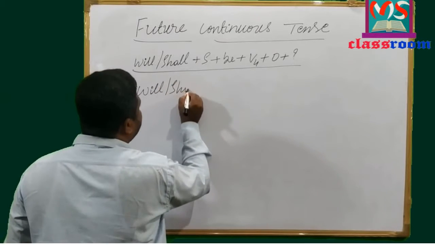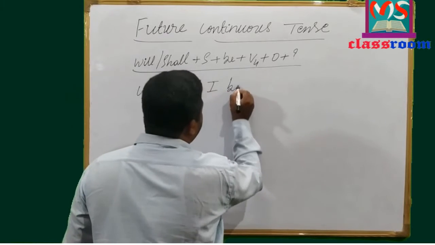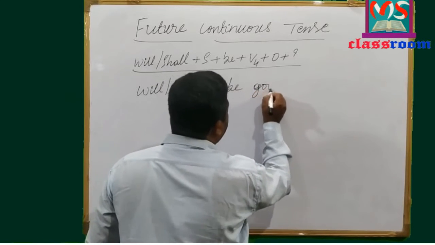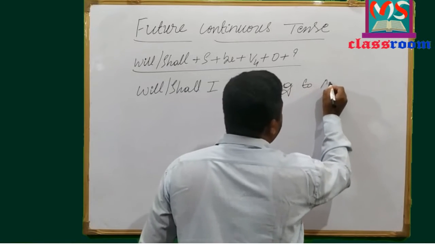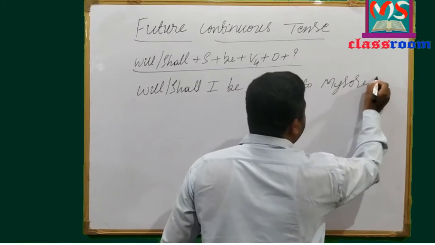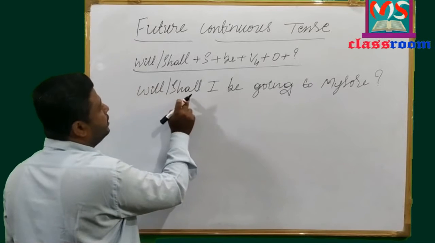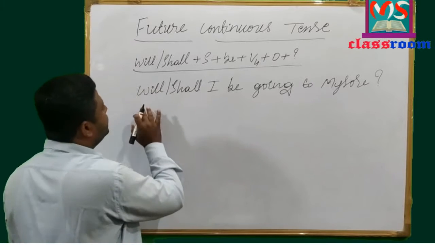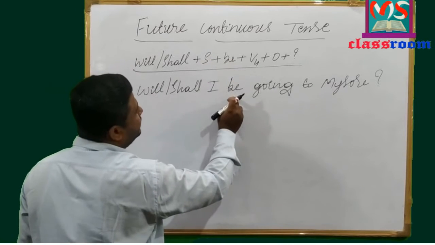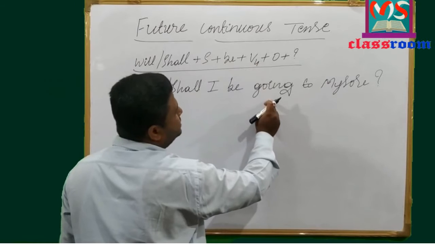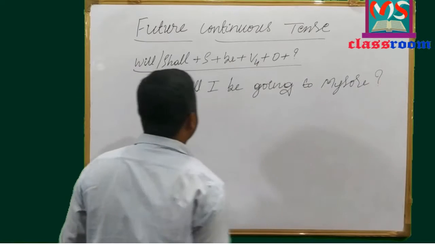Will or shall I be going to Mysore? Question mark. Look at here. Will or shall. We can use either will or shall, and then subject, and then base form of be helping verb, and then main verb is in ing form, and then Mysore is object, and question mark.